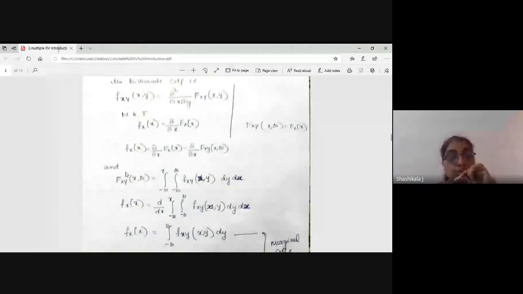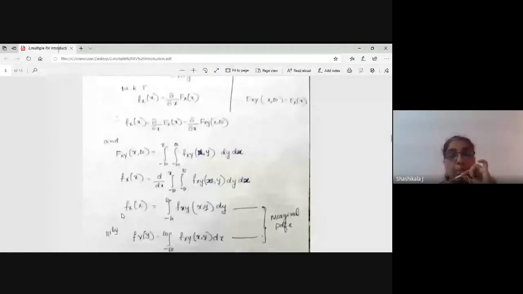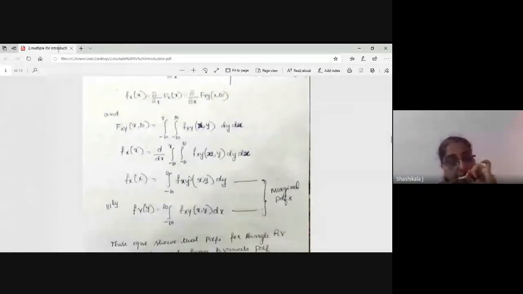And now we are talking about marginal PDFs. Marginal PDFs means we are trying to find only the single-variable PDF from the joint PDF. At that time, to get f of x, I have to integrate this PDF with respect to y.